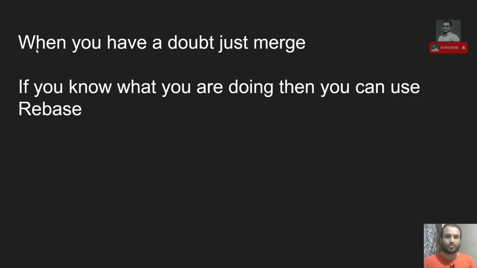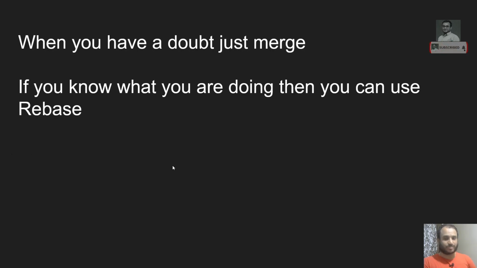Now, there is a lot of confusion between merge and rebase. When should I use rebase and when should I use merge? When you have a doubt, just use the merge only. Instead of using rebase, just use merge. If you know what you are doing, then you can use rebase. This is my suggestion: if you know what changes are going to occur when you do the rebase, then you can continue with the rebase. But if you have a doubt about what will happen, just merge it. This is the suggestion I can give you.